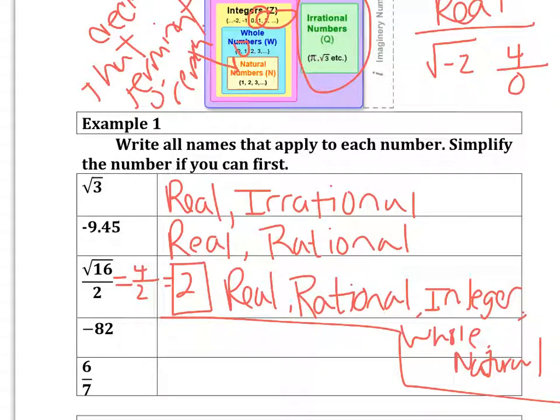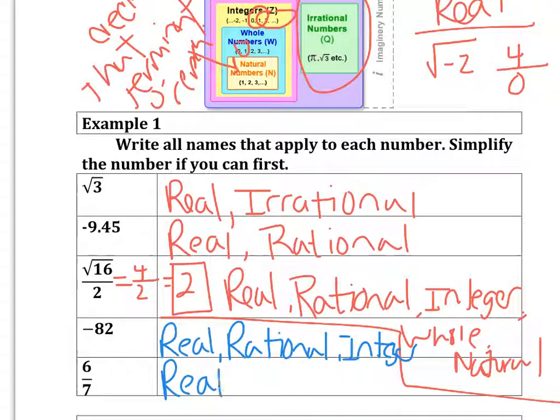Okay, next we have negative 82. That is a real number. It's also rational, and it is an integer. Not natural because it is negative. And then we have 6/7. 6/7 is going to be a decimal, but as you see, it is written as a fraction. So we know it's a real number, and we also know that it is rational, but it's not going to be anything else because integers are only whole numbers and their opposites.